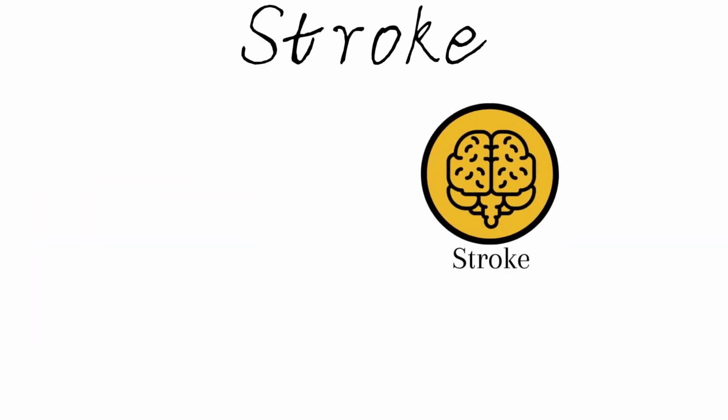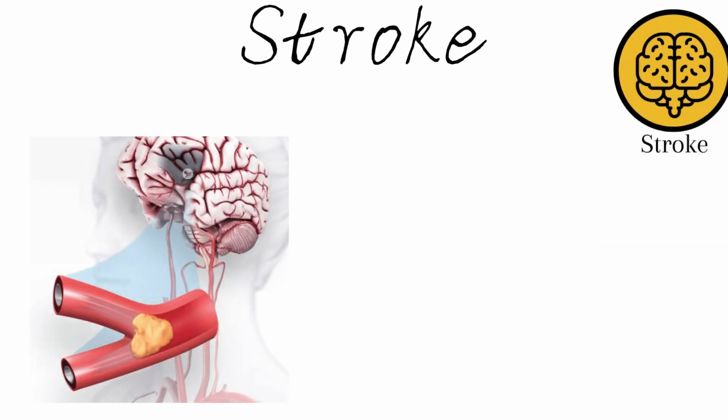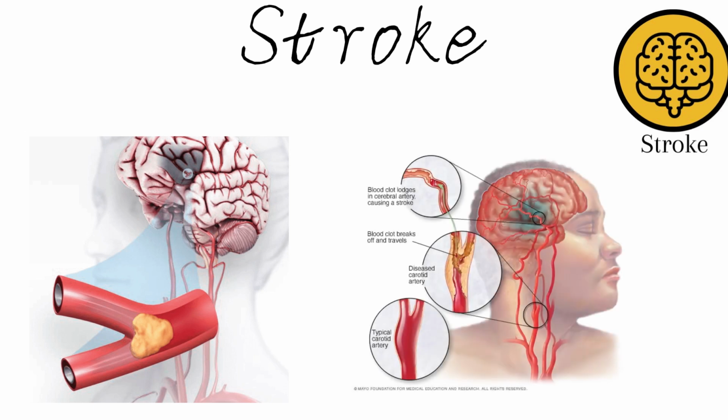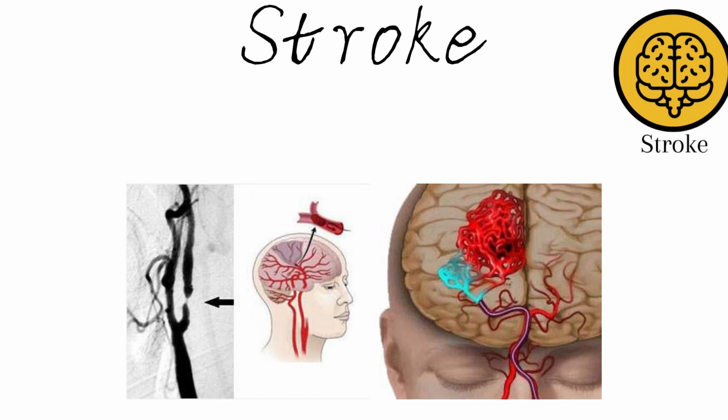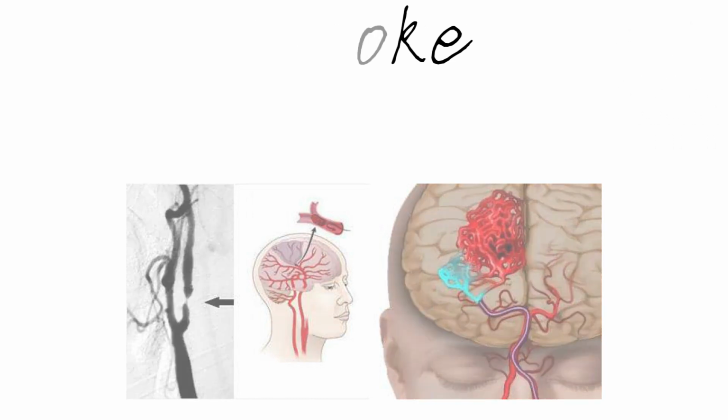A stroke happens when an artery in your brain becomes blocked or ruptures, leading to a deprivation of oxygen to the brain cells, which start to die within minutes. In 2021, 1 in 6 deaths from cardiovascular disease resulted from a stroke. Every 40 seconds, an individual in the United States experiences a stroke.